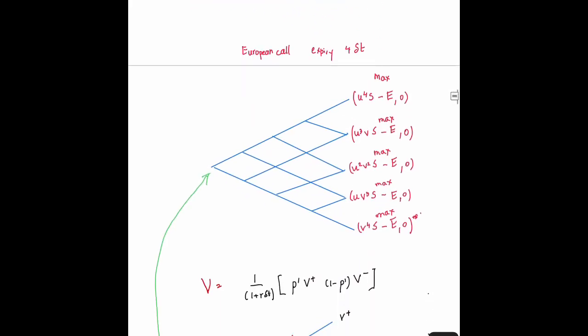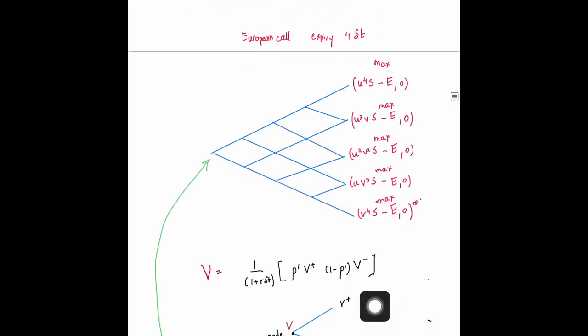Now what you do is use the formula that we had. The value of the option at the node is basically the risk neutral expected value, using the risk neutral probability, discounted by the interest rate. If we have these two values, v plus and v minus, I can evaluate the value here. We know the v plus here is this, v minus here is this. Evaluate the risk neutral probability, which we have done above, and evaluate the value of the node here by discounting with this interest rate.